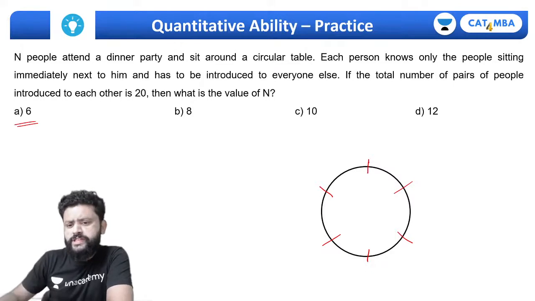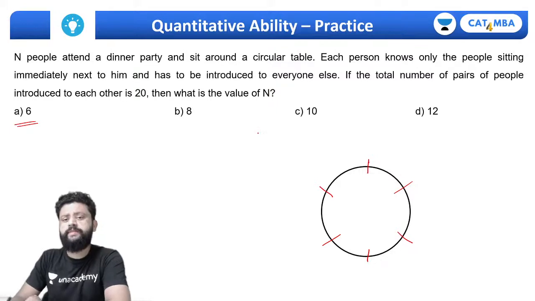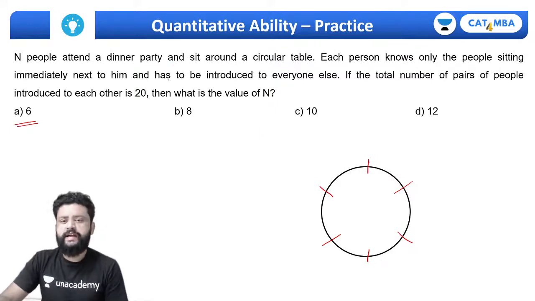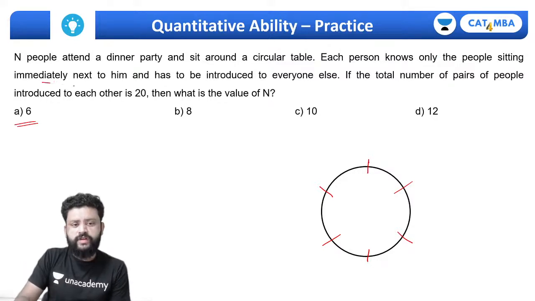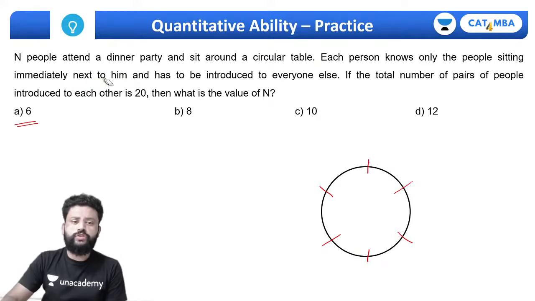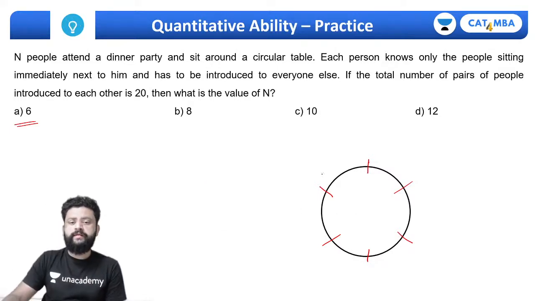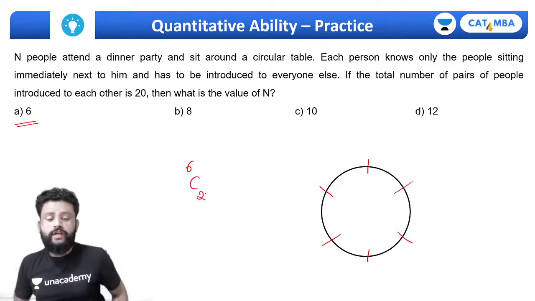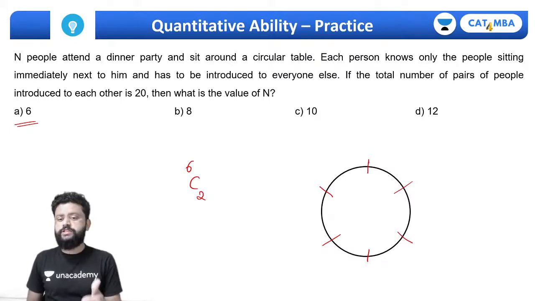If we want to do this, immediate pairs already know each other, so basically the number of pairs of two people that can be formed, if you just remove this condition, each person knows only the people sitting immediately next. As of now, if we just ignore this first condition and try to get the total number of pairs, meaning each person needs to be introduced to every other, then how many introductions will there be? If there are 6 persons, it should be 6C2. The number of ways in which I can select two persons is 6C2.